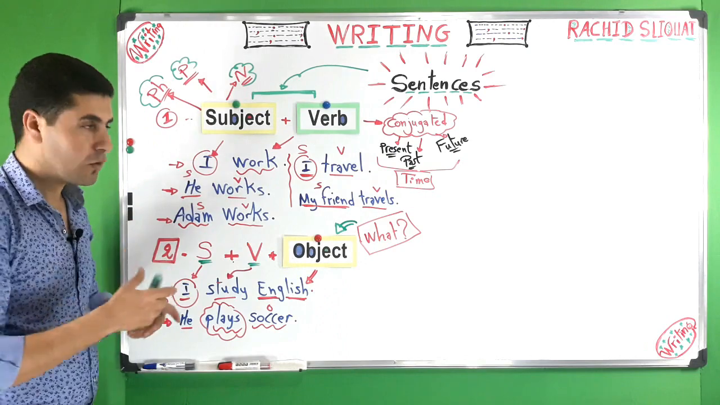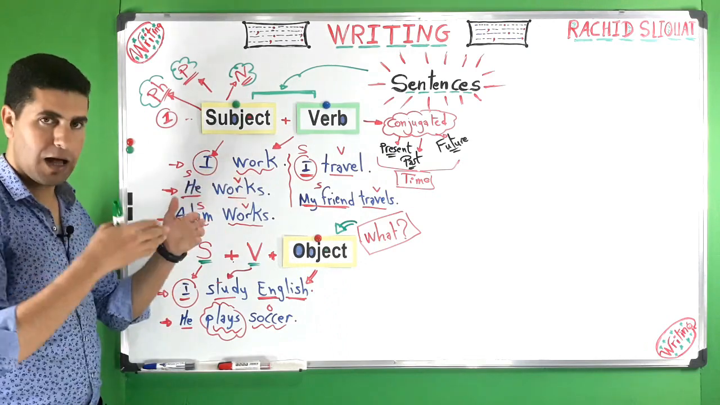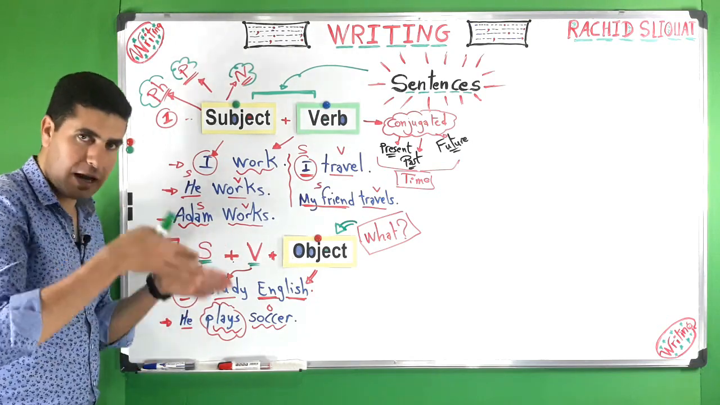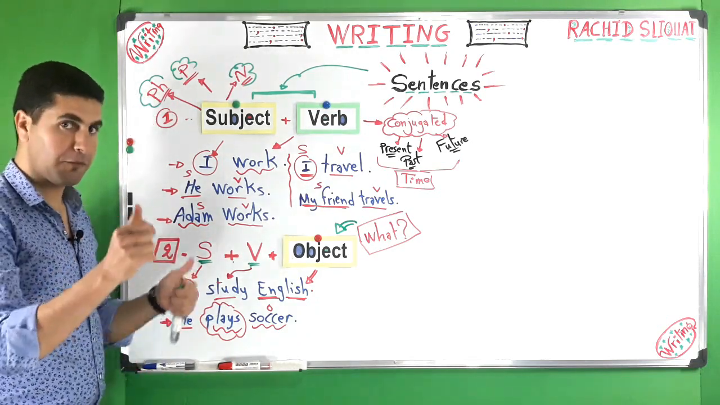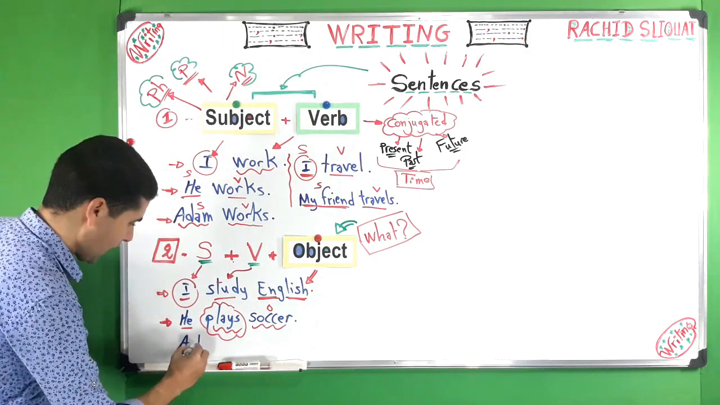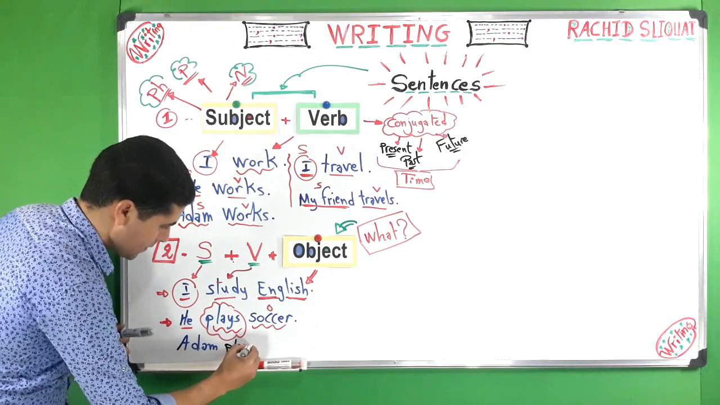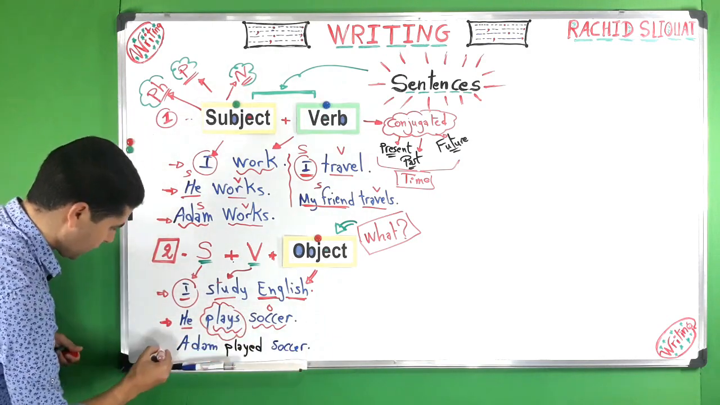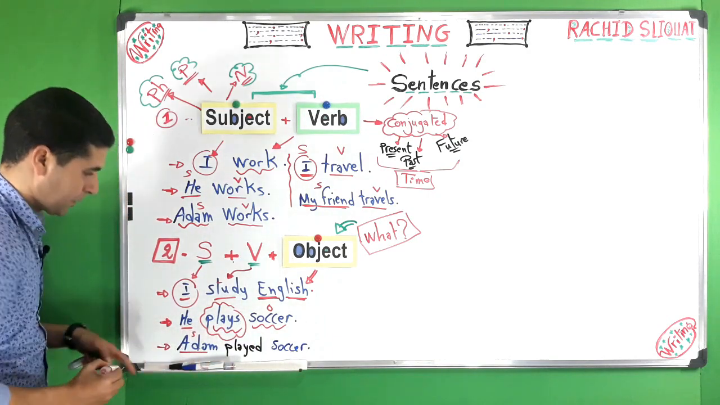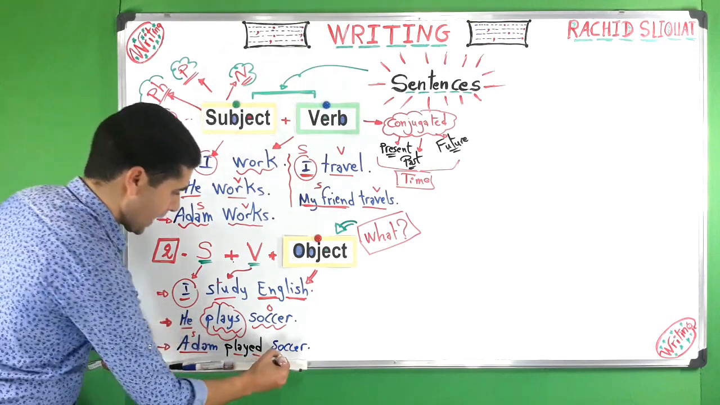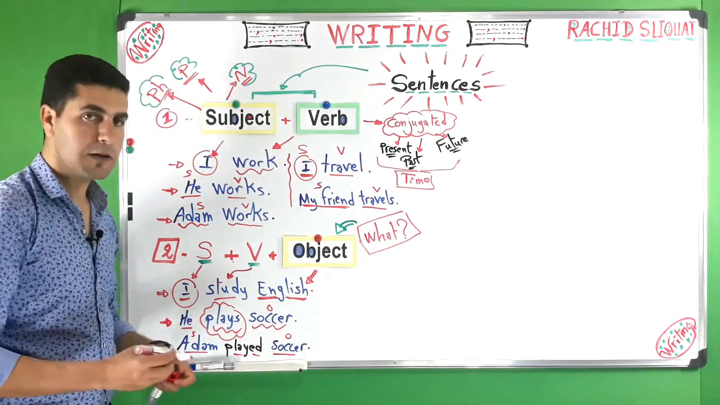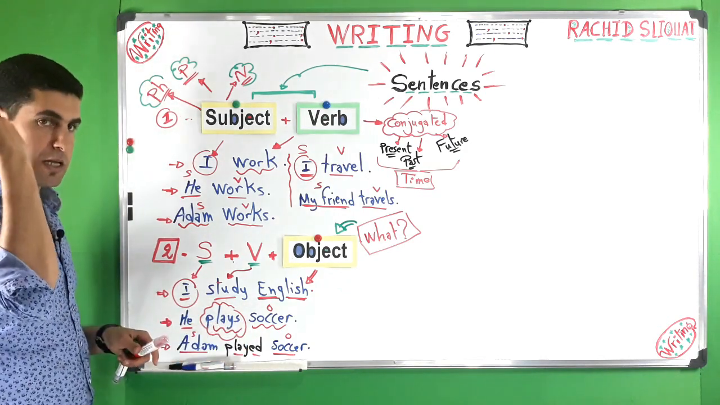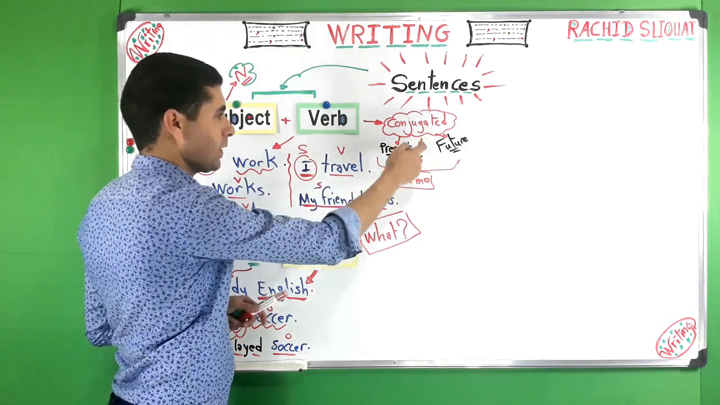So the verbs should be conjugated. For example, this is the present: I work. He works in the present. I study English. That has to do with the present. We can also have that in the past. For example, we can say, Adam played soccer. As you can see here, we have a subject, a verb, and an object. Adam played soccer. Here the verb played is in the past.